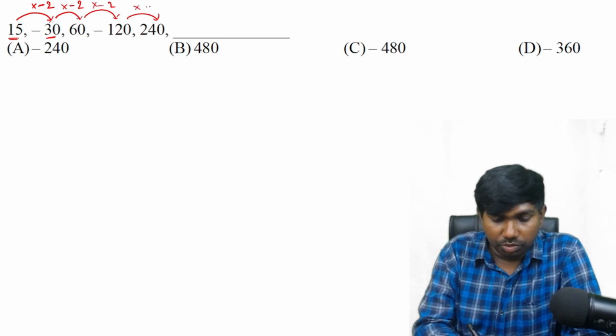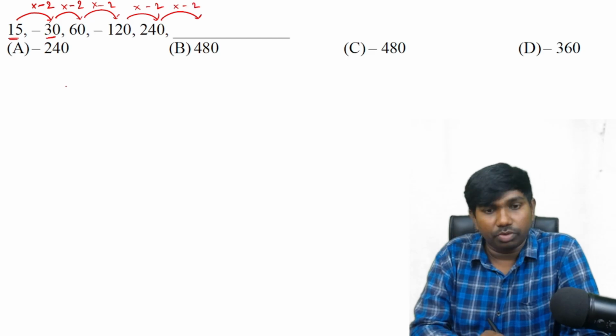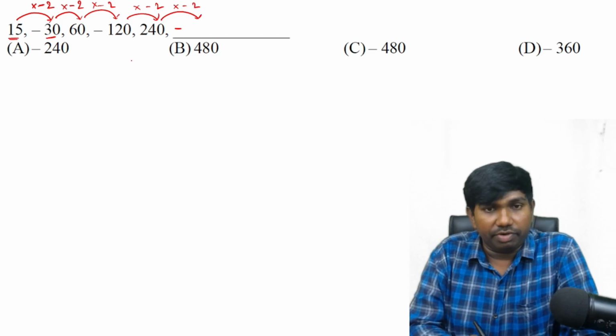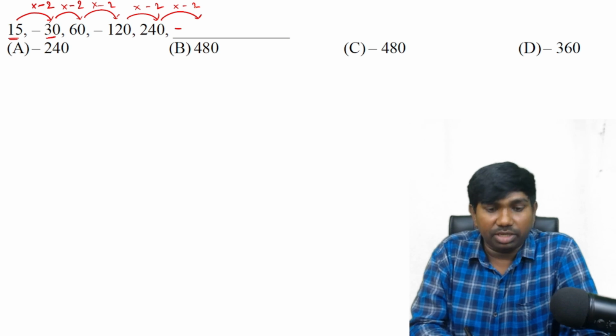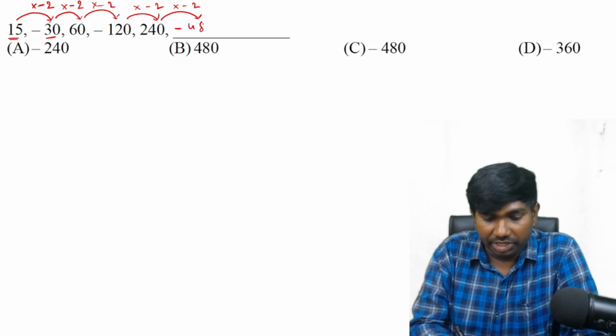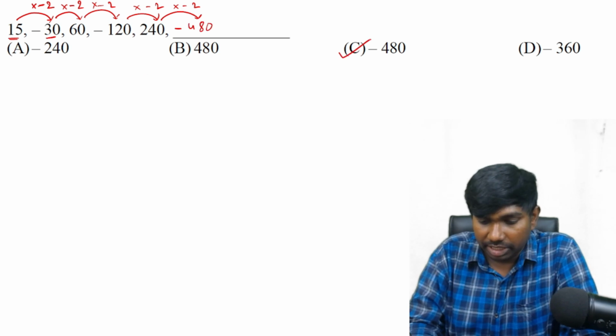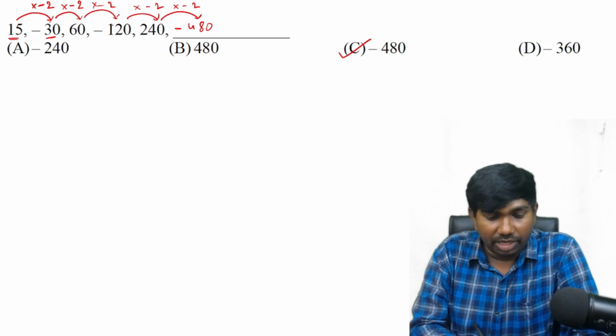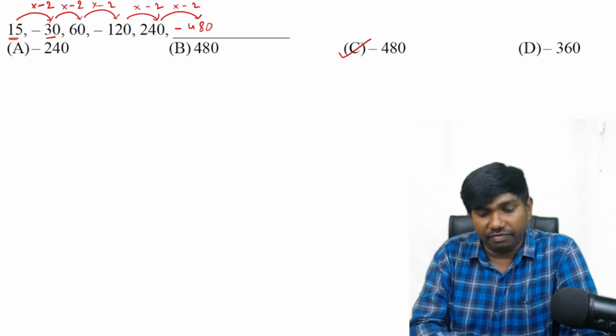Here also into -2. We have to do the same thing, into -2. Okay, 240, if you multiply by a negative value, we'll get a negative value. 240 into 2 is nothing but double of 240, nothing but 480. So the answer is -480. Or simply into 2 for all the numbers and plus minus alternate. In that way also you can.